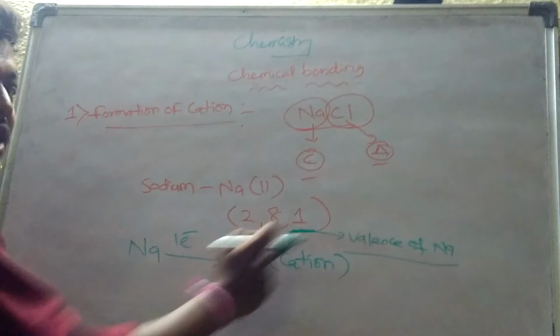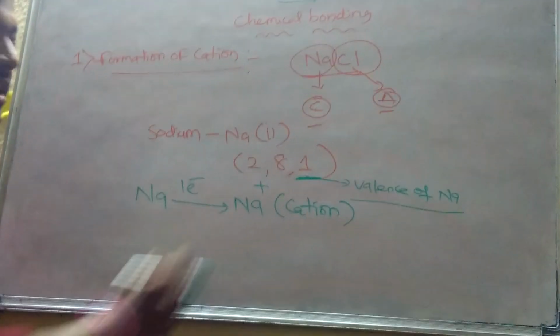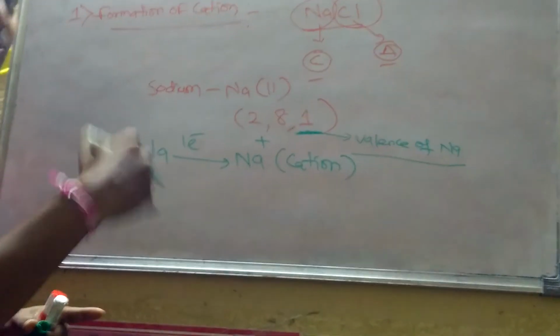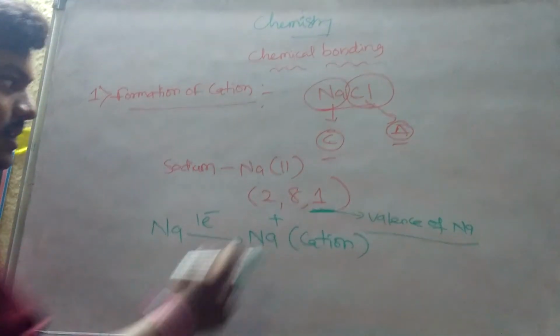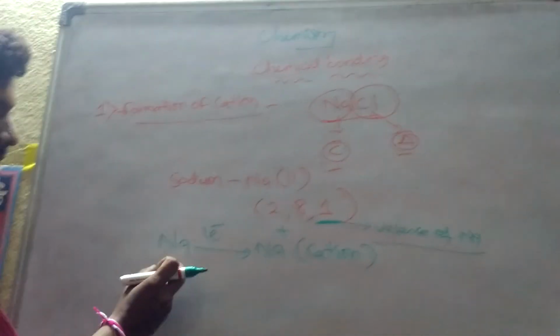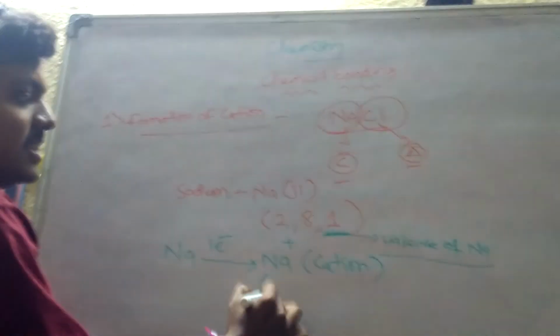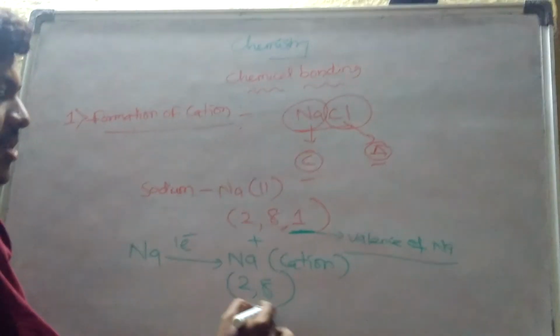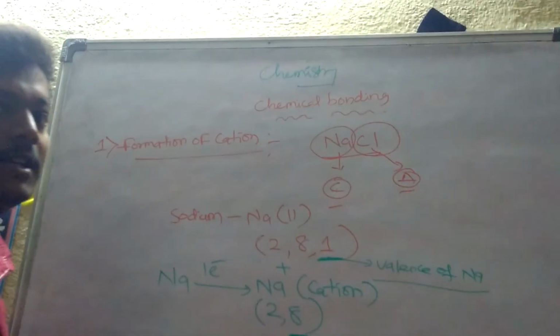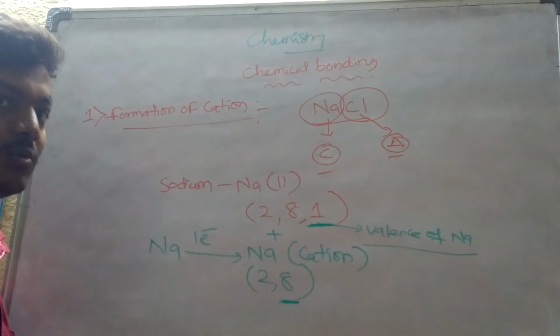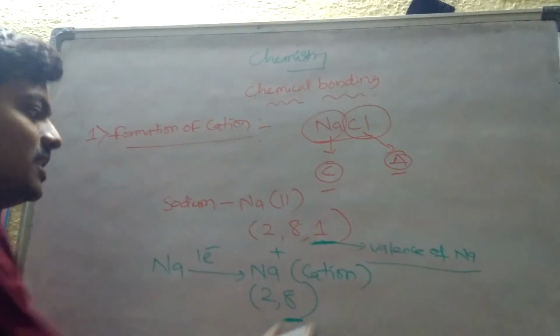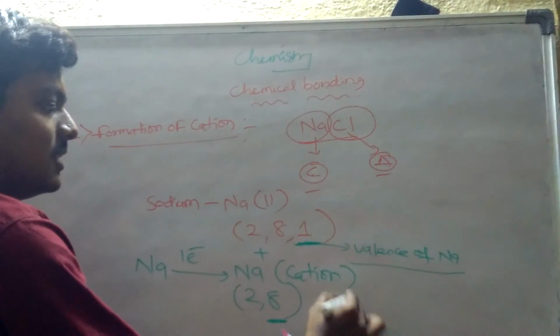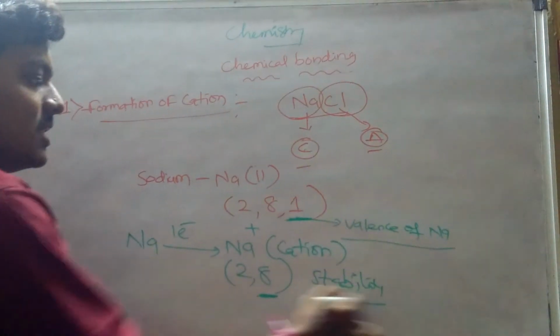How is a cation formed? Sodium has 11 electrons. The valency is 2, 8, 1. It has an extra electron. It has the capability to donate the first electron. So sodium loses 1 electron and forms Na plus. Then it gains an octet, 8 electrons. The element which has 8 electrons in the outermost shell, the valency shell, gets stability.